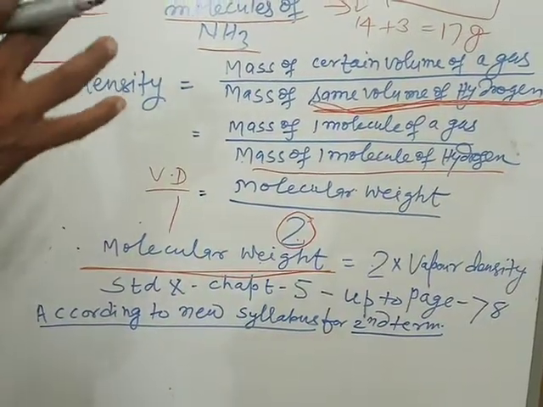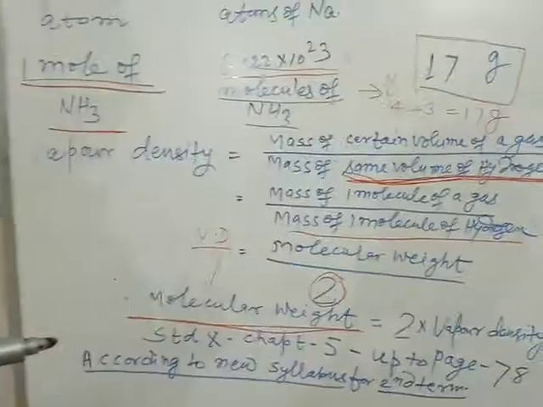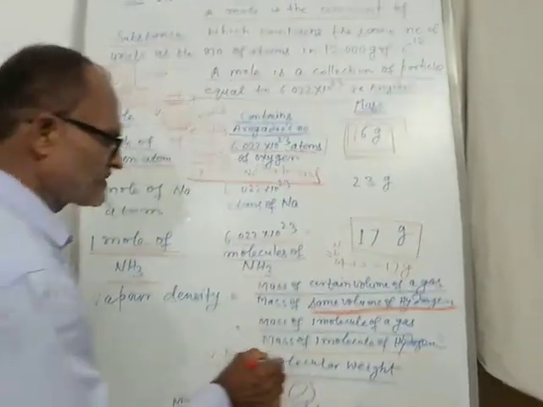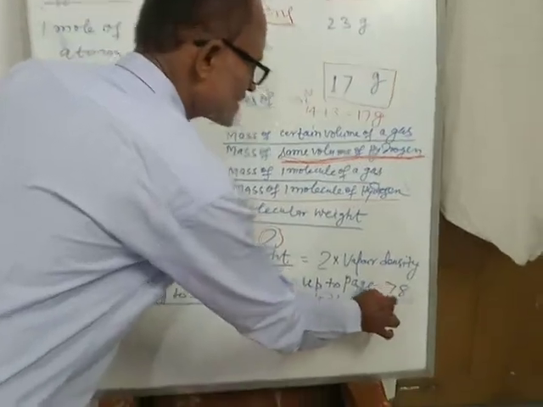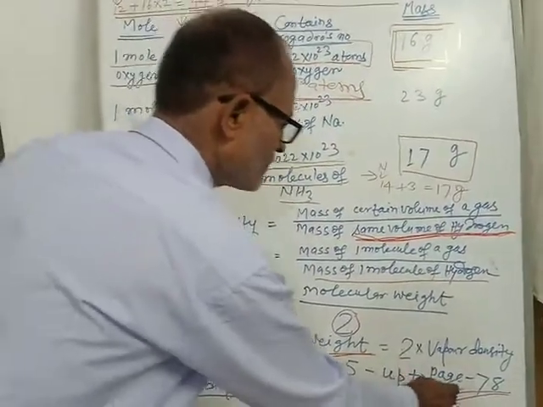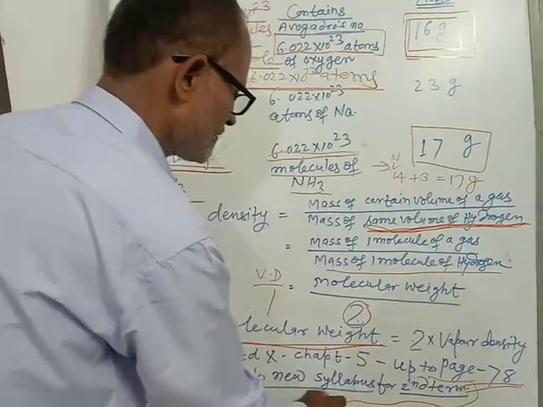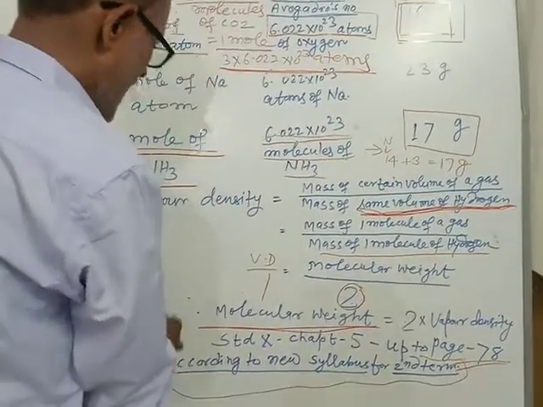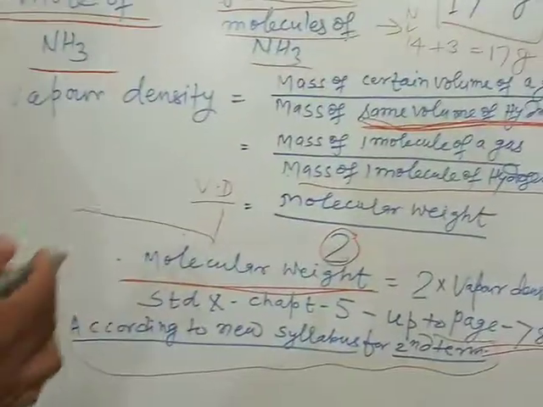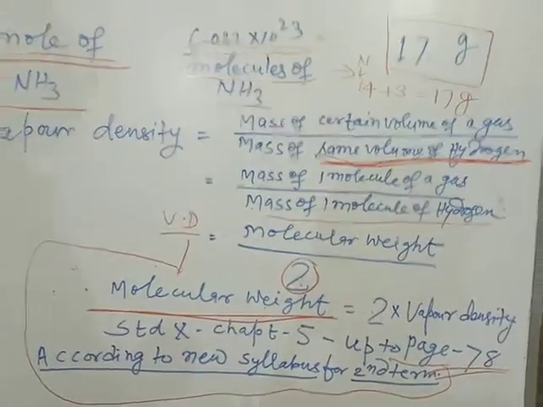We are studying on the basis of the new syllabus. You will find this written in the book on page number 78. You will be studying up to page number 78 in this chapter, and we will discuss more about molecular weight and percentage composition in our next program.